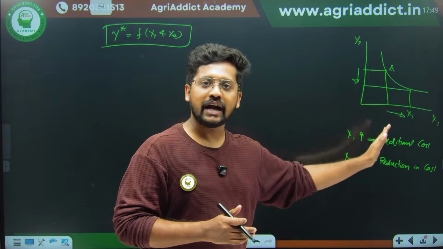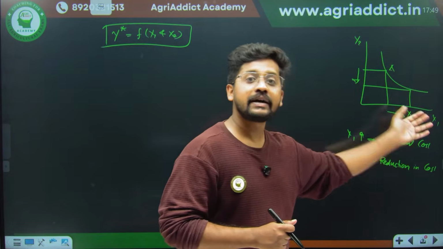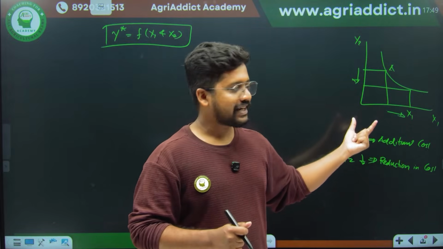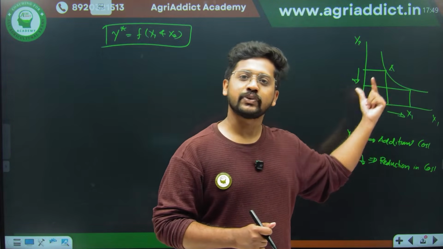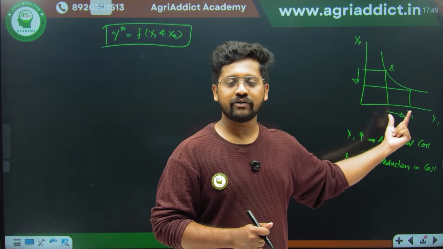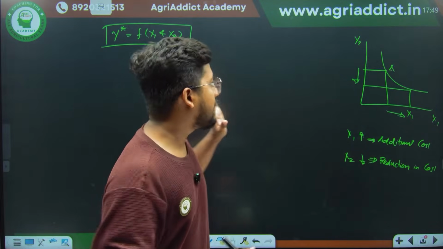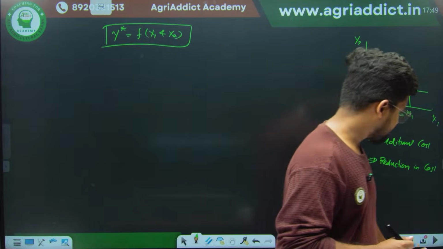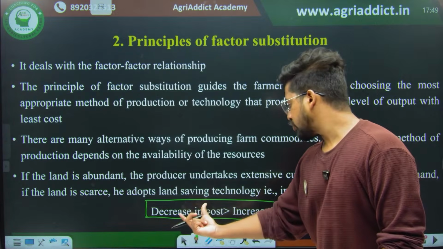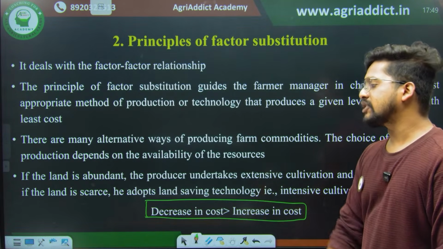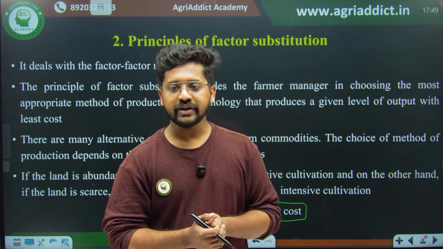After that, what actually happens? If you continue your substitution, the additional cost will be greater than the reduction in cost. It's like you are buying a resource with 50 rupees and you are saving 20 rupees. Will you go for it? No, obviously not. A rational producer will not go for it. So this is the basic idea of the principle of factor substitution. Is it clear? The decrease in the cost should always be greater than the increase in the cost. Clear? Are you getting my point?